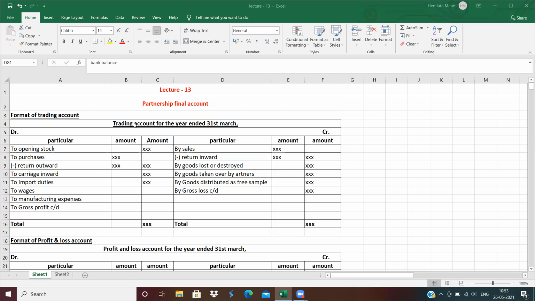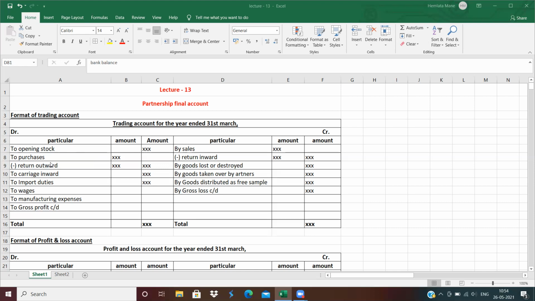In the trading account, there are two sides, the debit side and the credit side. On the debit side, all the expenses are recorded, and on the credit side, all the incomes are recorded. In a trading account, which items should be recorded? First, the opening stock, meaning whatever stock is brought for the conduct of business.